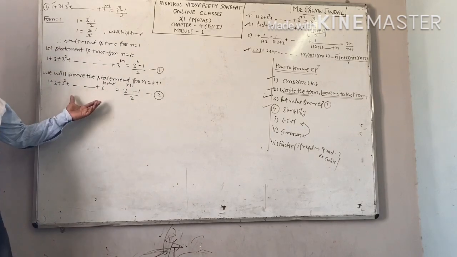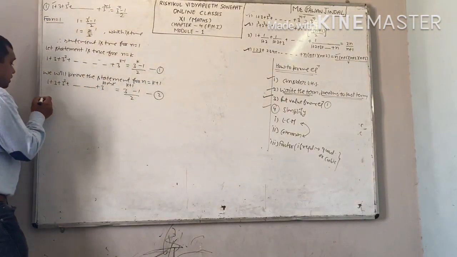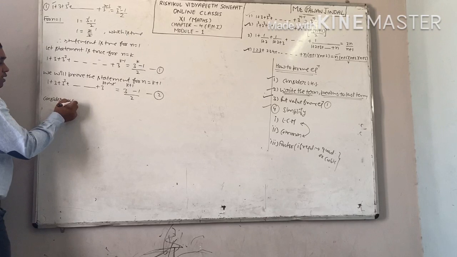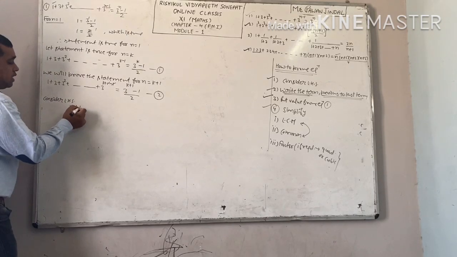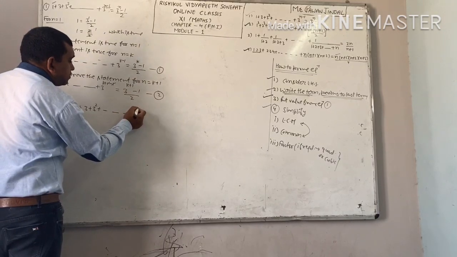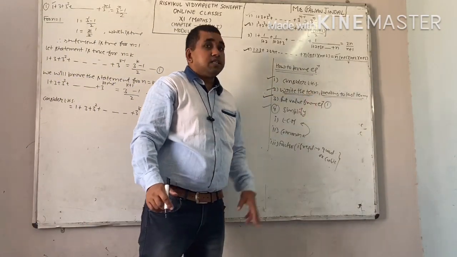Now we have to prove this equation, and I told you the method. First step, consider the left hand side. Left hand side you know very well: 1 plus 3 square plus up to sum 3 power k. Next step, write the term previous to the last term.